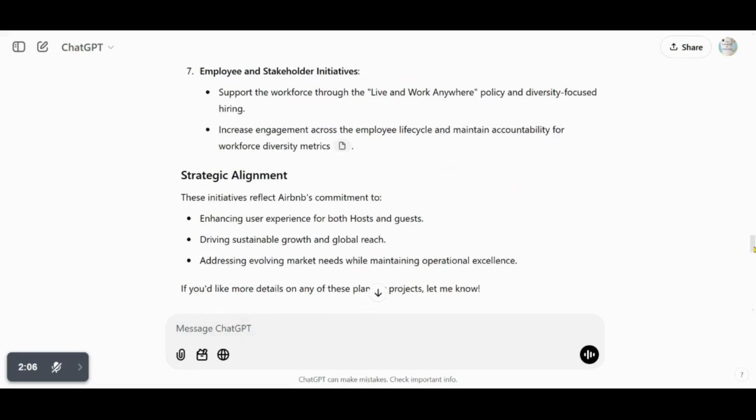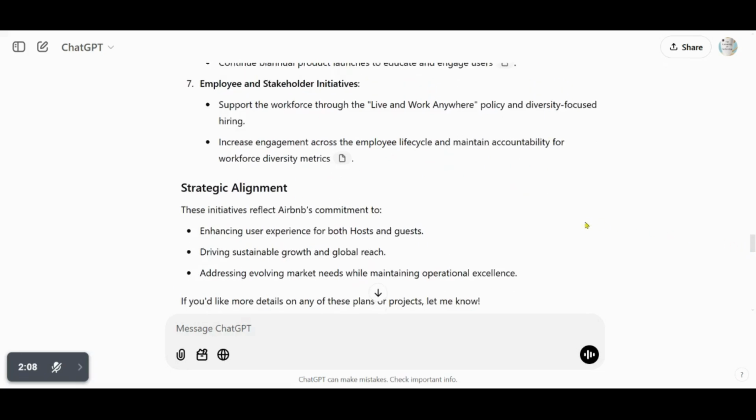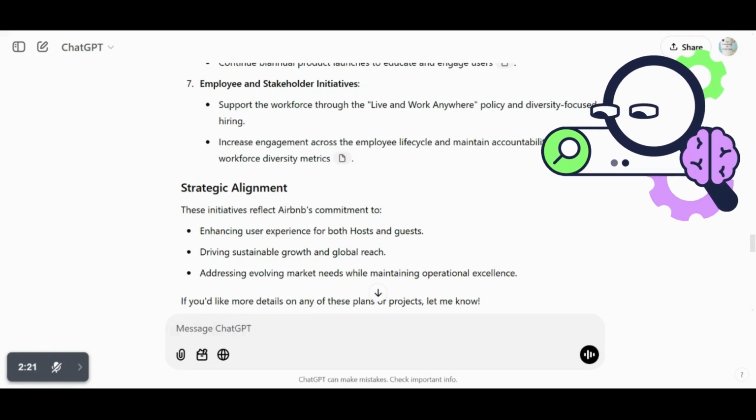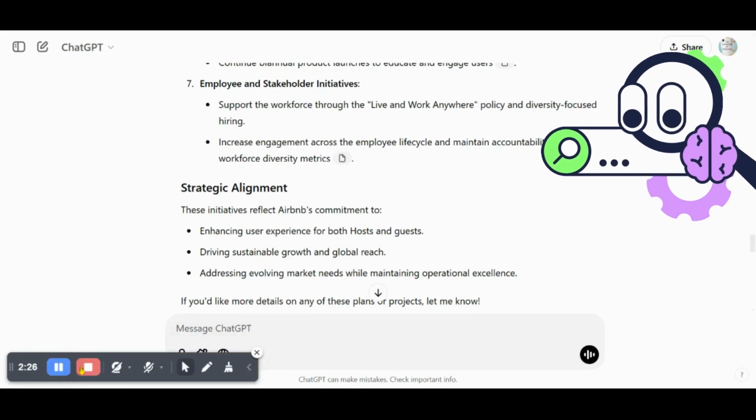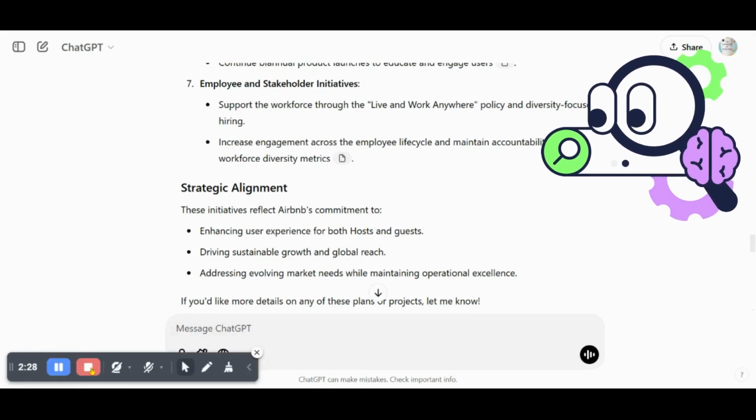Strategic alignment. These initiatives reflect Airbnb's commitment to enhancing user experience for both hosts and guests, driving sustainable growth and global reach, addressing evolving market needs while maintaining operational excellence. Are you noticing how ChatGPT makes it easy to understand the MD&A section of the annual report for us?